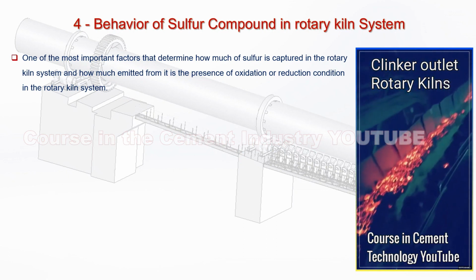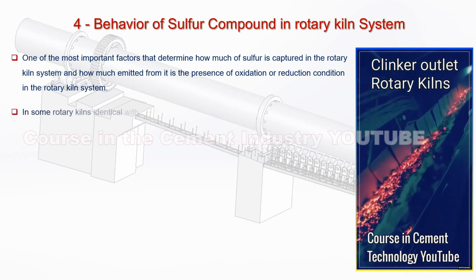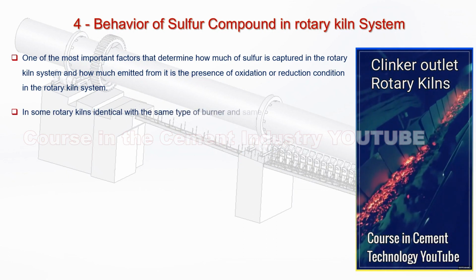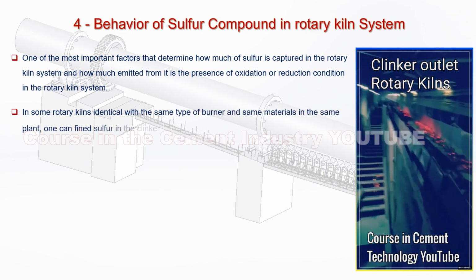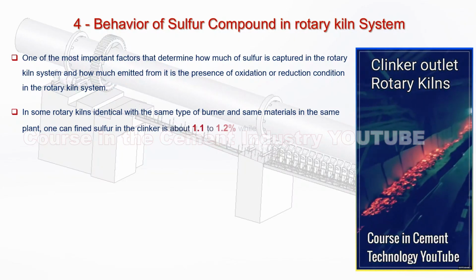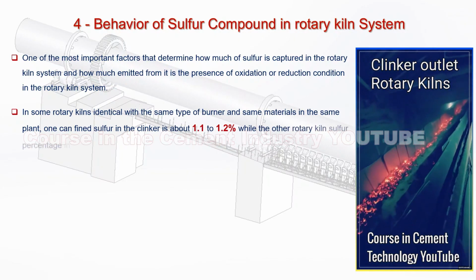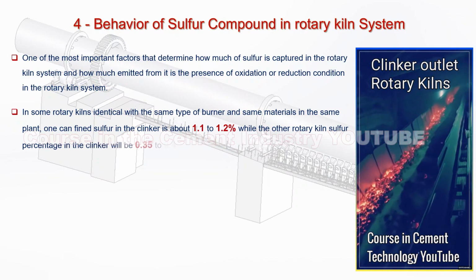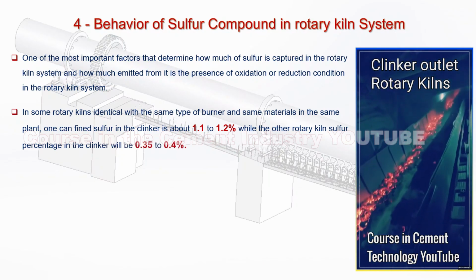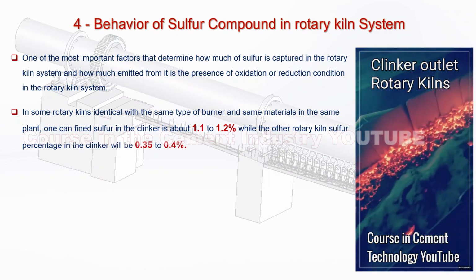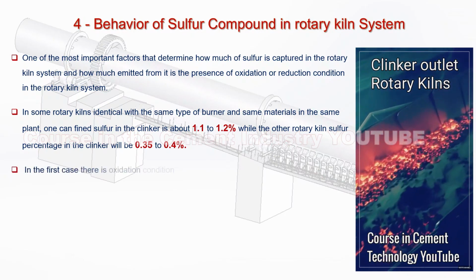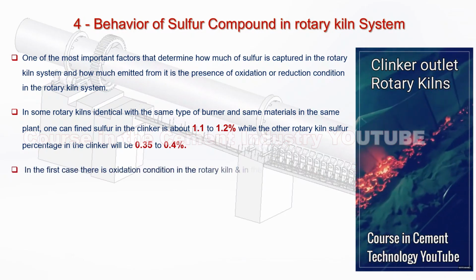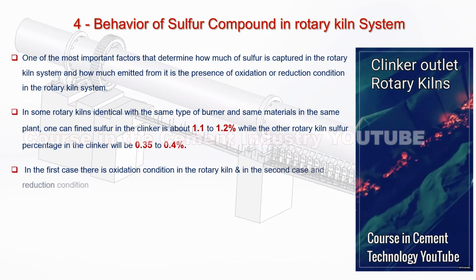2. In some rotary kilns, identical with the same type of burner and same materials in the same plant, one can find sulfur in the clinker is about 1.1 to 1.2%, while in the other rotary kiln the sulfur percentage in the clinker will be 0.35 to 0.4%. 3. In the first case there is an oxidation condition in the rotary kiln, in the second case a reduction condition.